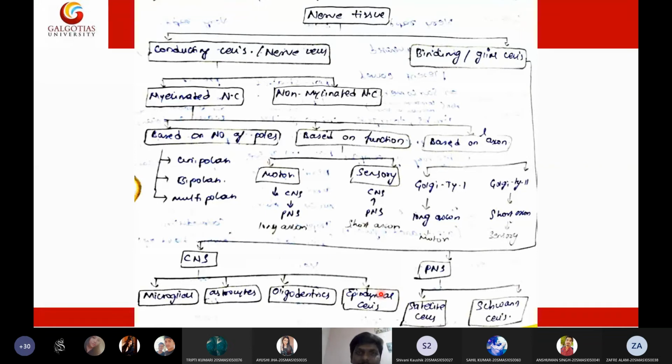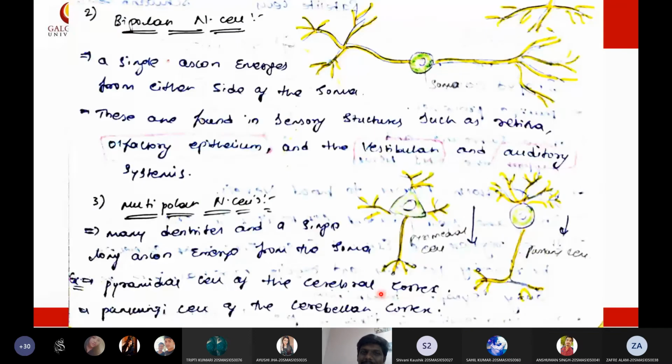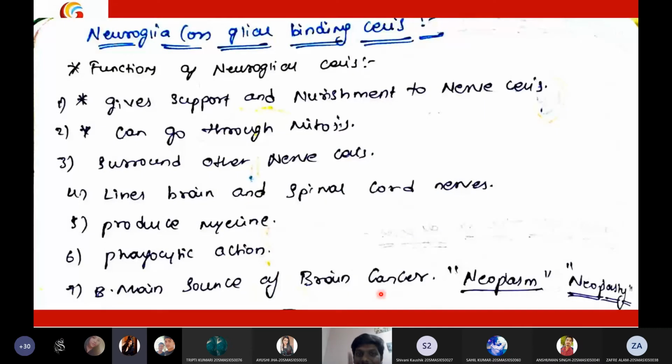And what cells will provide insulation to the nervous cells inside the brain? What cell will provide insulation, that means myelin sheath, to the nerves present in the brain? Only this is confusing for everyone. I don't know why. Schwann cell. Schwann cell is for, okay, now I got the point. Schwann cell will give insulation to the peripheral nerves.